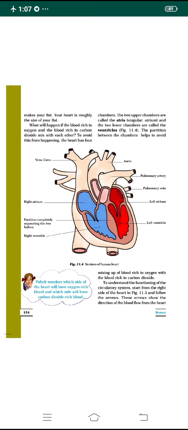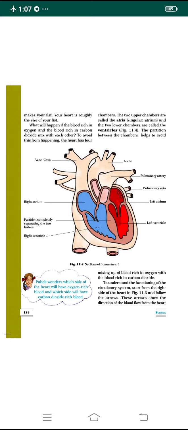In today's class, let me explain the mechanism of circulation of blood in the human heart. Dear students, this is a very important concept, so keep listening to the class silently so that you will understand it. As I told you in the previous class, arteries are the vessels which carry oxygen-rich blood.